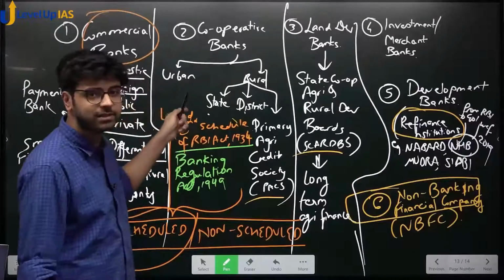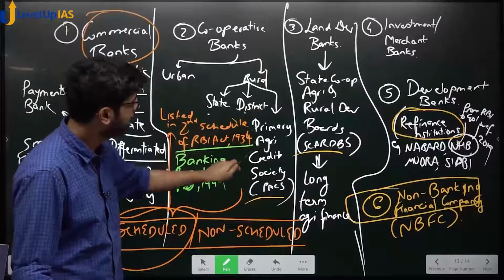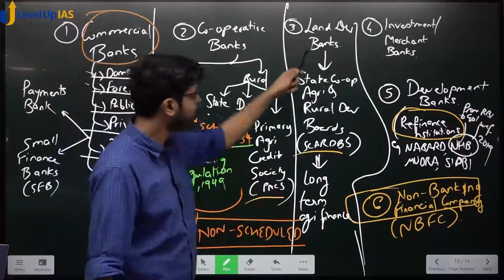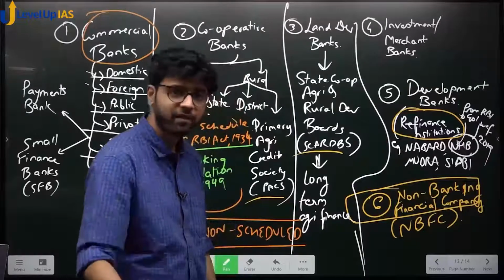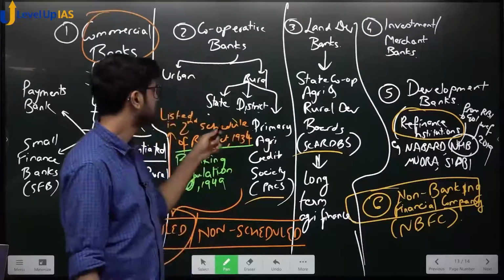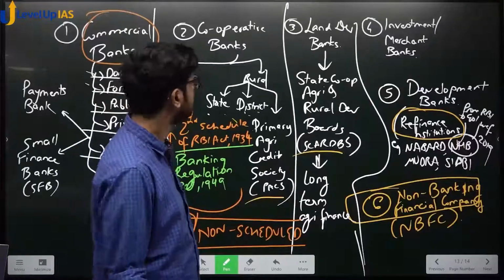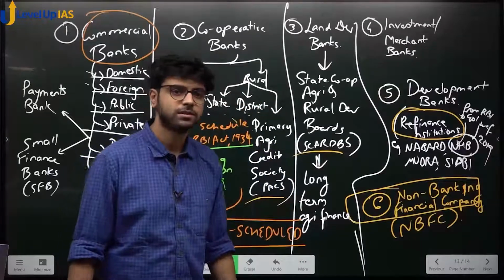Urban cooperative banks, UCBs. In rural areas there are state, district, and primary agricultural credit societies. These give funds to the agriculture sector. Then land development banks, these give long-term credit to the agriculture sector. There has been a recommendation by an RBI working group to merge these. Merge them. Why so many separate infrastructures? Merge these. Okay?